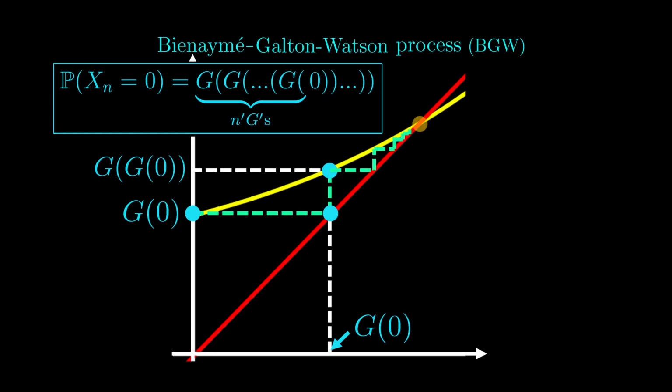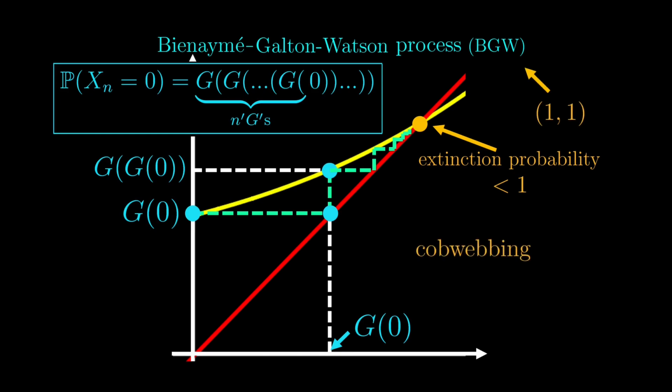Eventually, we will get to this intersection point here, where the coordinates x or y, because they are the same anyway, represent the probability of coronavirus eradication. In this case, the probability is less than 1, because the intersection 1, 1 is somewhere else. This technique of visualizing iteration is generally known as cobwebbing.